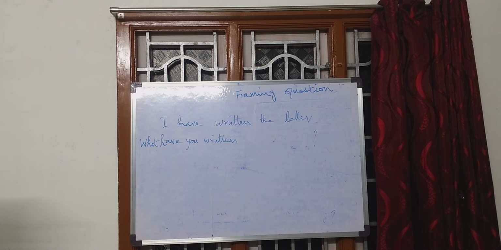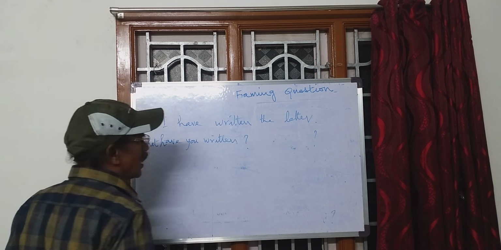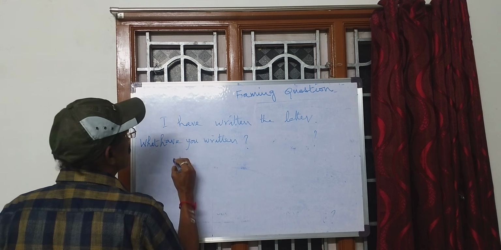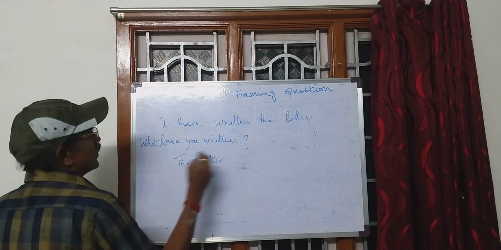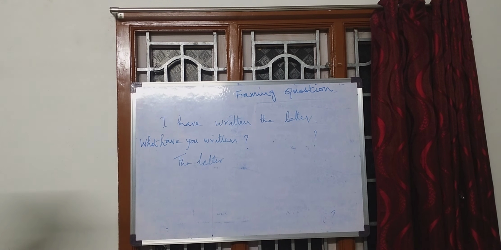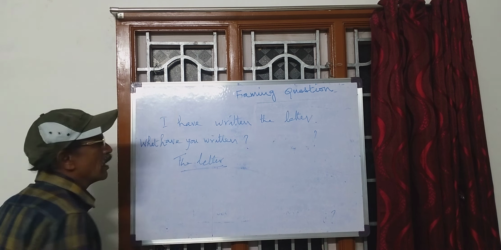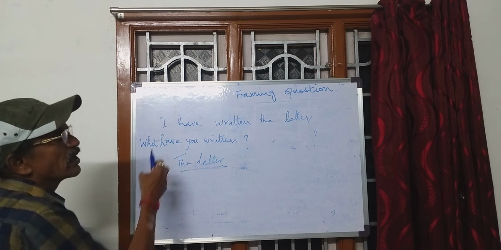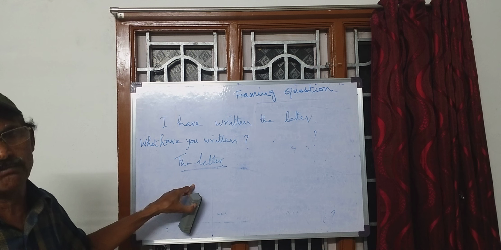What, which, when, where. What have you written? The answer will be the letter or a letter. So we seek an information. What have you written? So we get the answer, the letter. This is called, we get information by asking question. Therefore, this is called an information question.